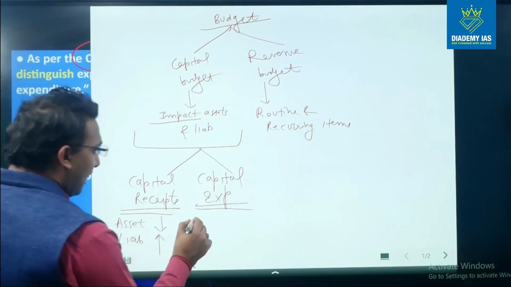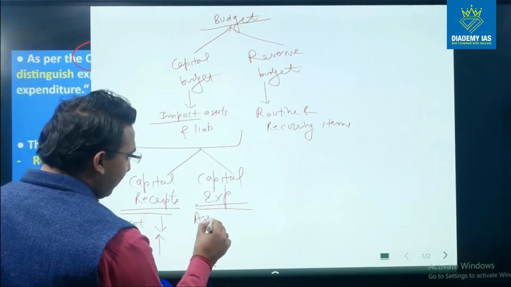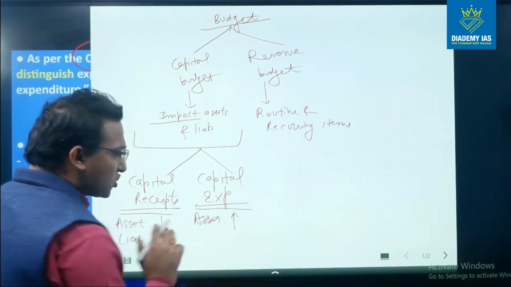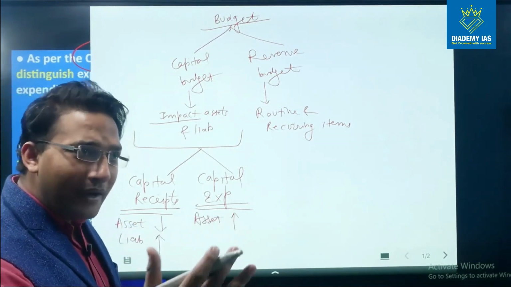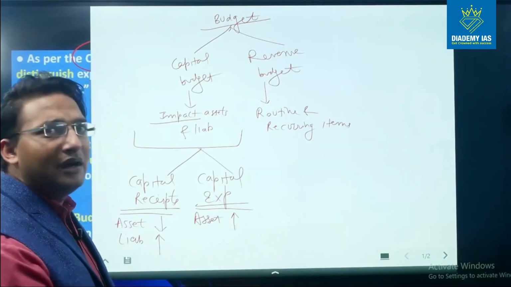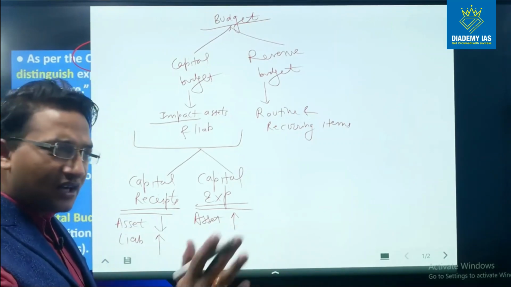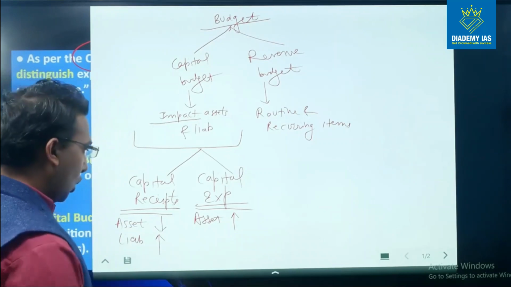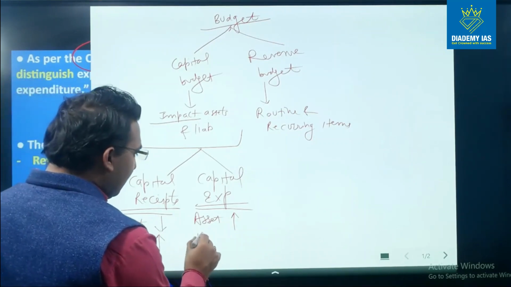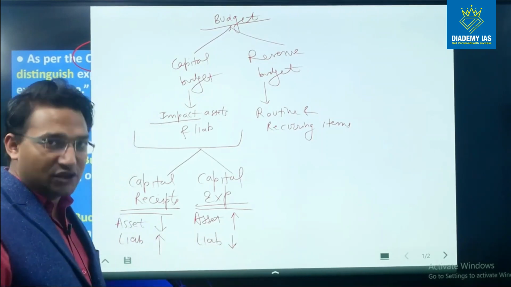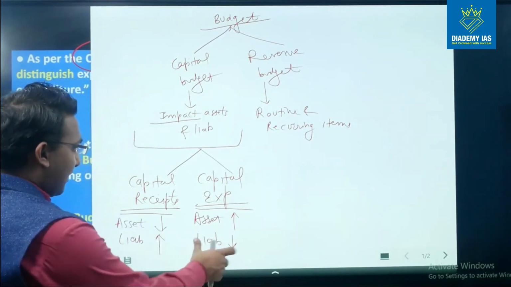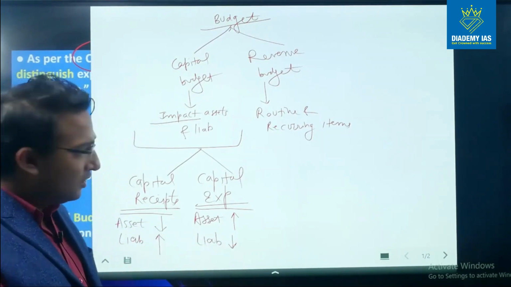That means either the asset will increase, right? So expenditure will be made and a road will be built, a building will be built, a power plant will be built, sanitation infrastructure will be built, or there will be repayment of the loan or repayment of the already created obligation. So there is reduction in the liability.